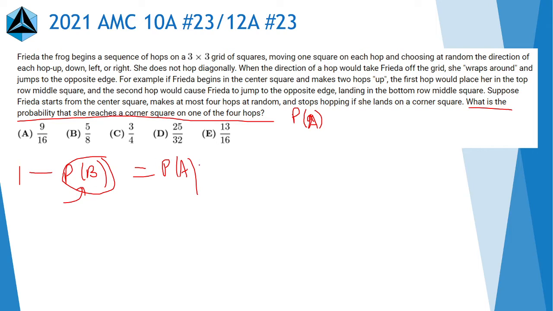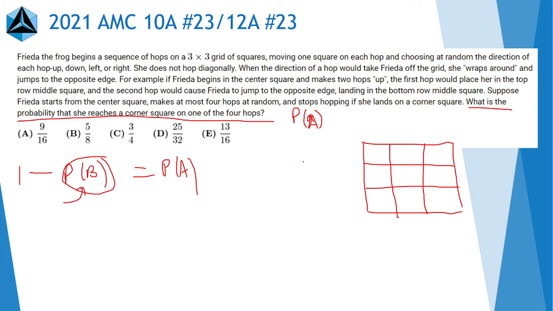Now, it's hard to find this probability specifically, but there is a recursive solution. And if you draw a grid, we can use this to represent the problem, it's a type of recursive grid. We can denote this as the number of ways to reach each square. When we make 0 hops, of course, there's one way to reach the center square, 0 ways to reach every other single square. But that changes when we go to 1 hop.